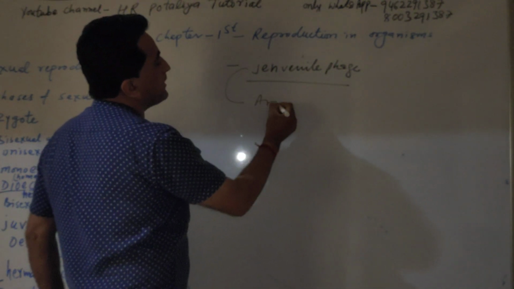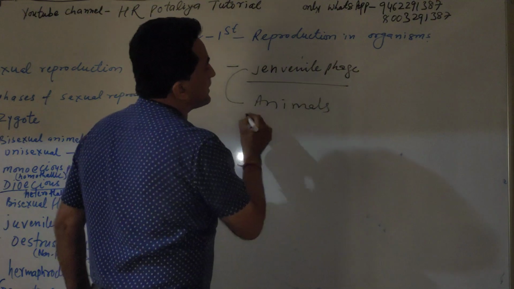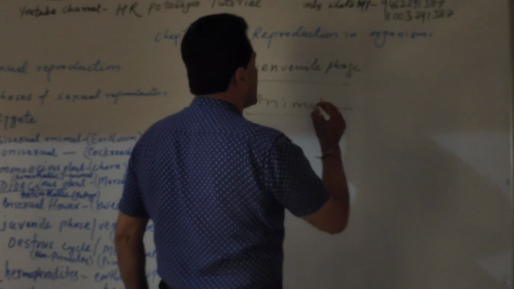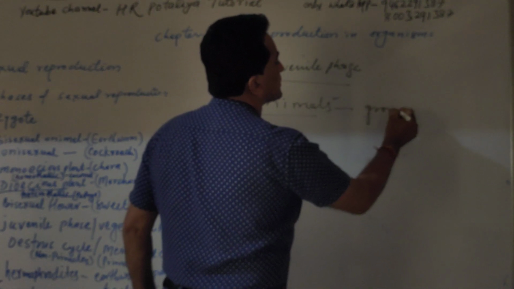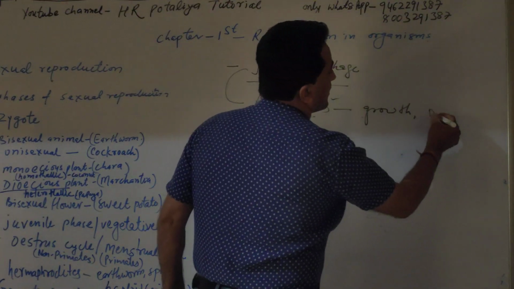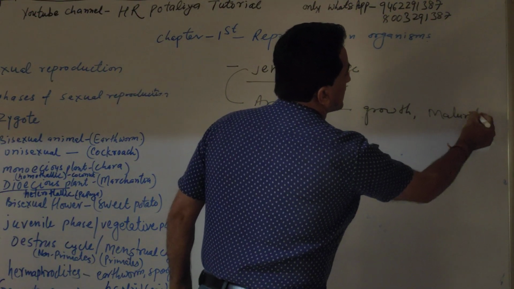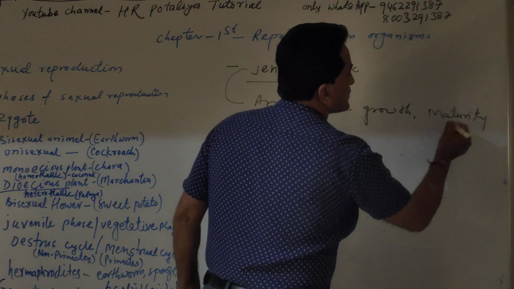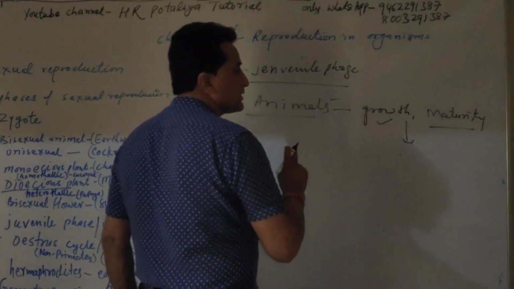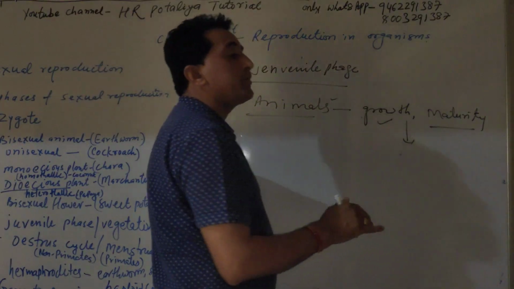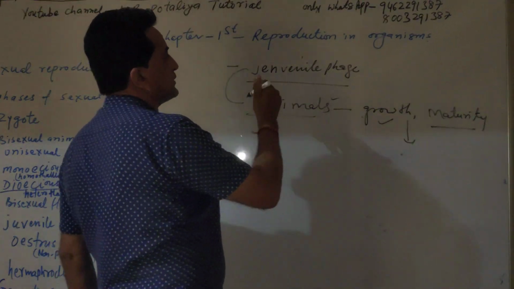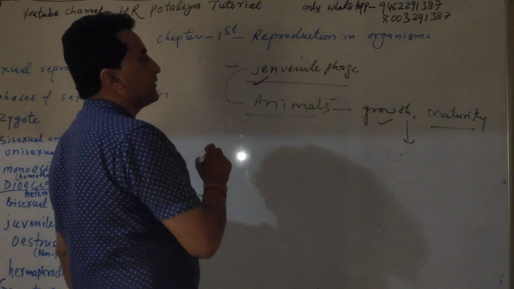In the case of animals, those animals which reach puberty go through growth, and after that growth they reach maturity. The organism becomes ready for reproduction, and that previous age is known as the juvenile phase.